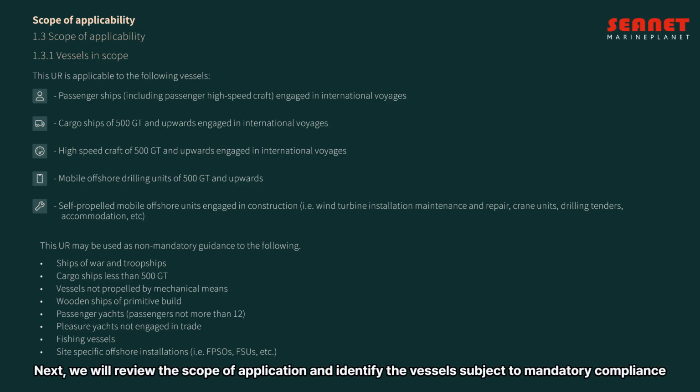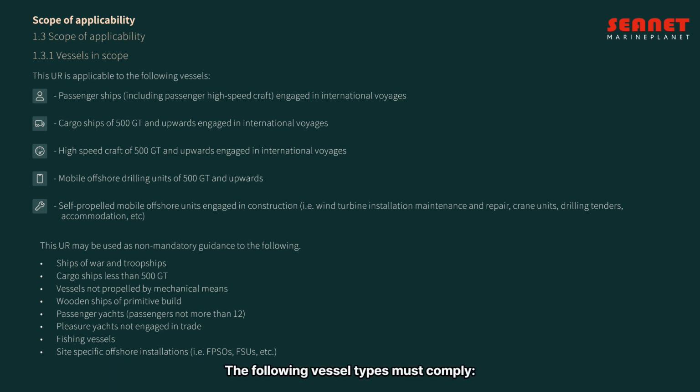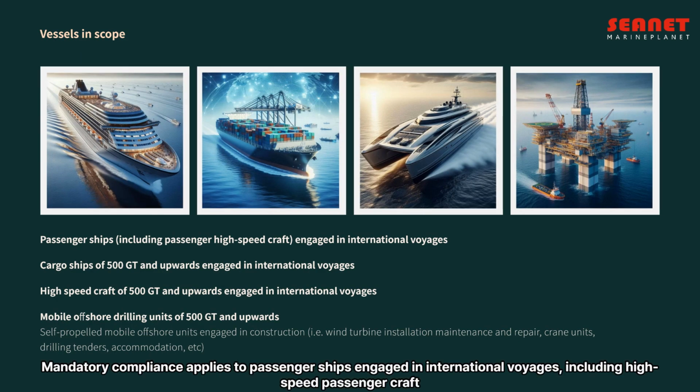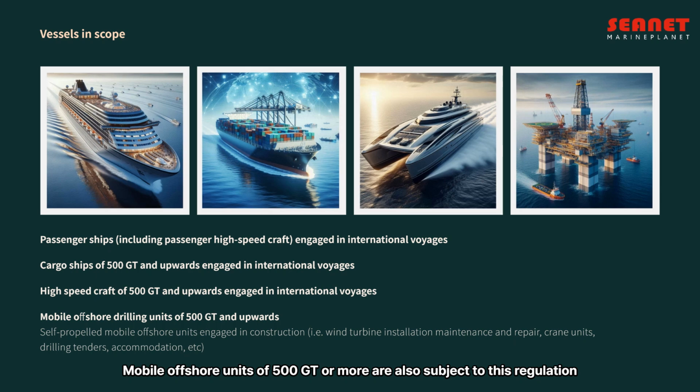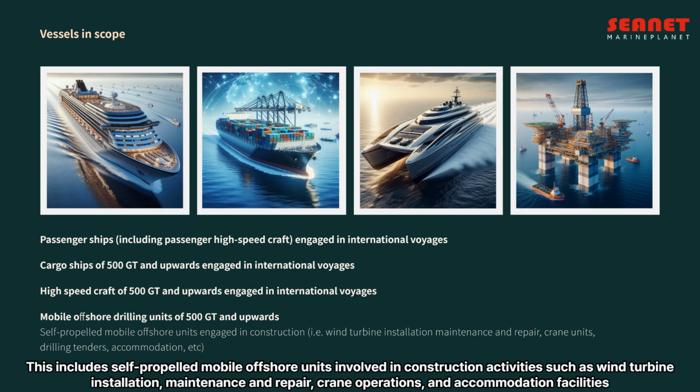Next, we will review the scope of application and identify the vessels subject to mandatory compliance. The following vessel types must comply. Mandatory compliance applies to passenger ships engaged in international voyages, including high-speed passenger craft. It also applies to cargo ships and high-speed craft of 500 GT or more engaged in international voyages. Mobile offshore units of 500 GT or more are also subject to this regulation. This includes self-propelled mobile offshore units involved in construction activities such as wind turbine installation, maintenance and repair, crane operations,